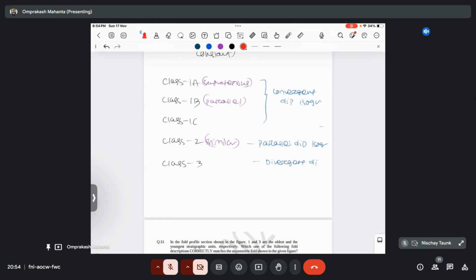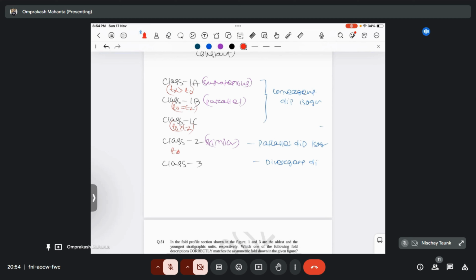Okay, and in class 1, the orthogonal thickness of the limb is greater than the orthogonal thickness of the hinge. That means limb thickness is greater than hinge. For 1B, t0 is equal to t alpha. For 1C, t0 is greater than t alpha.